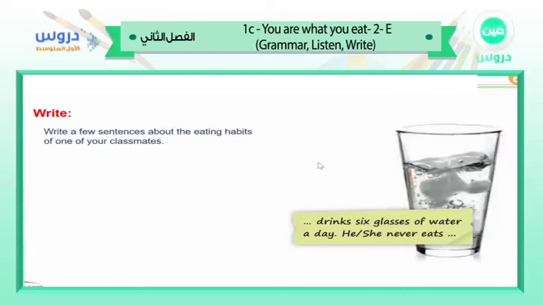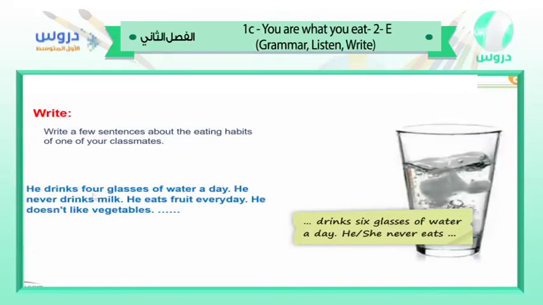Okay, so I want you to make as many sentences as you can. I will give you a small example. Let's see. He drinks 4 glasses of water a day. He never drinks milk. He eats fruit every day. He doesn't like vegetables, and so on. So, as you see, I wrote about water, milk, fruit, vegetables. You can write about does he like chicken or not? How much chicken does he eat every day? Also the meats, pasta, pizza, anything, any eating habits that he likes.